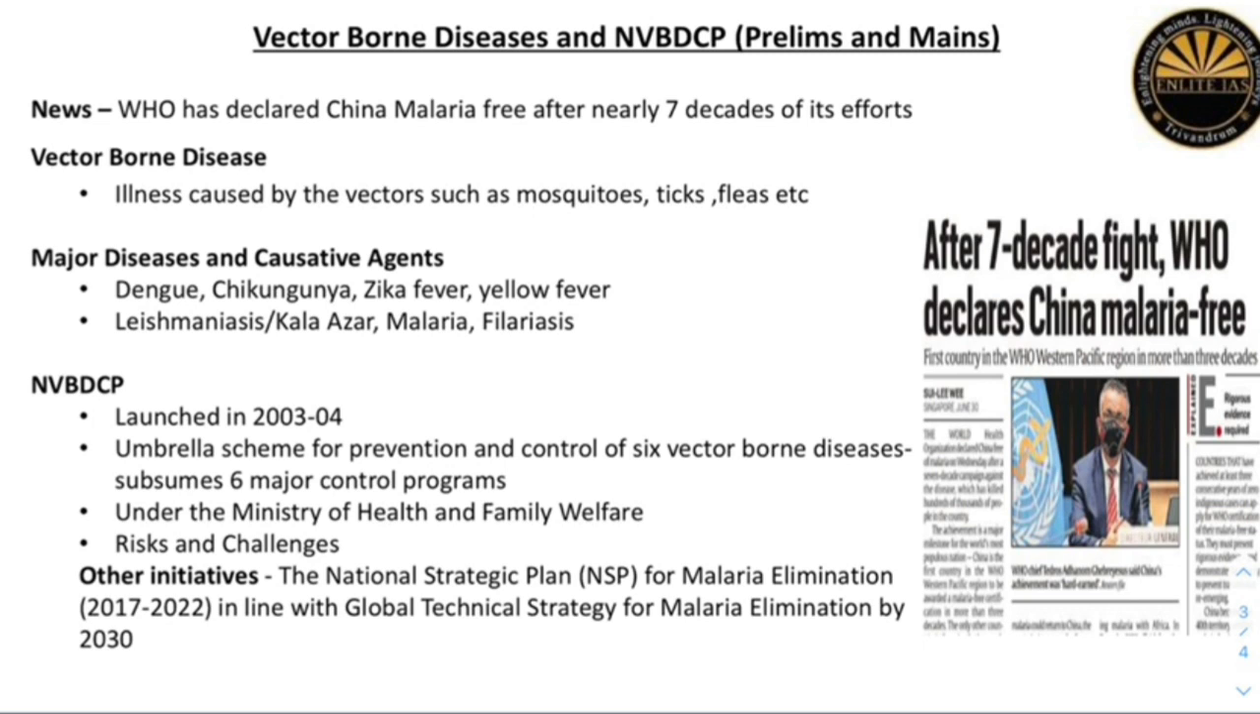So, why is this news important for us? Because from a prelims perspective, we should know what vector-borne diseases are, what the major vector-borne diseases are and their causative agents. Vector-borne diseases are nothing but illnesses caused by vectors such as mosquitoes, ticks, fleas, which carry the causative microbes like parasites, viruses, bacteria, etc. Remember that the burden of these diseases is highest in the tropical and subtropical areas. Which are the major vector-borne diseases?